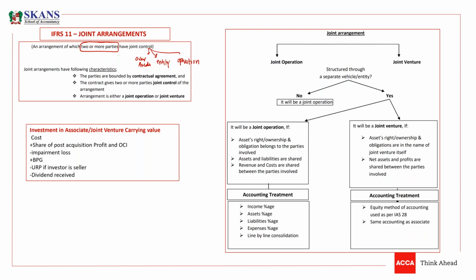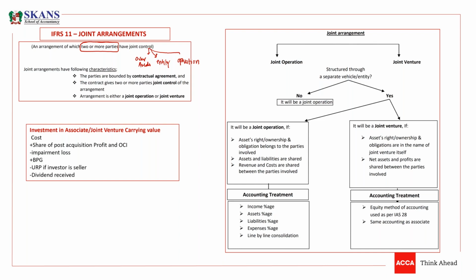So if two friends buy a car, they are the joint owners of that car and they are controlling it jointly. It is just a joint arrangement. Two construction companies are doing a project together, and in that project, they have joint control. They make unanimous decisions. Unanimous decisions means they take common decisions, they make decisions combinedly.